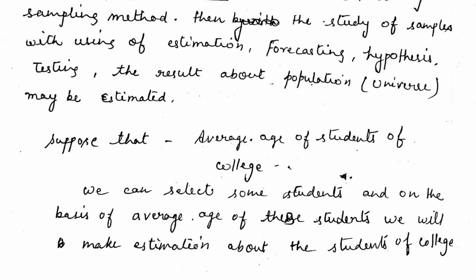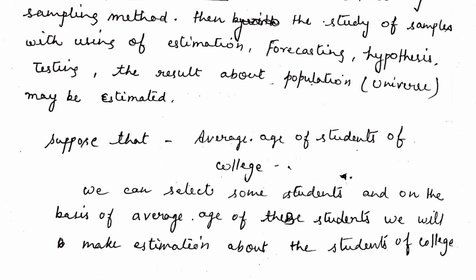For example, suppose that we want to know about the average age of students of a college. It means there are lots of students studying in the college.